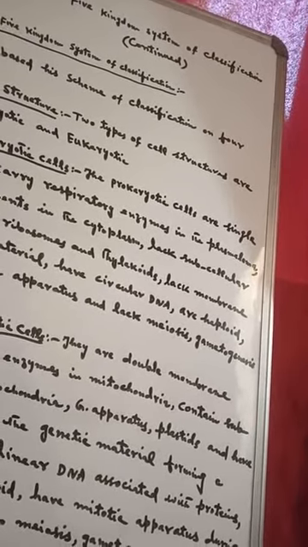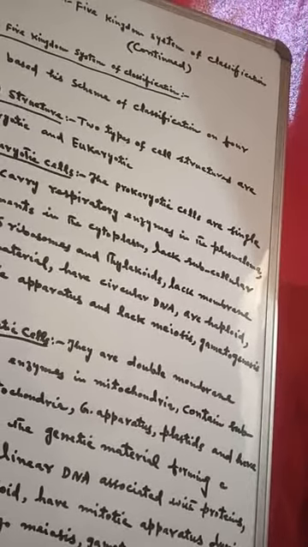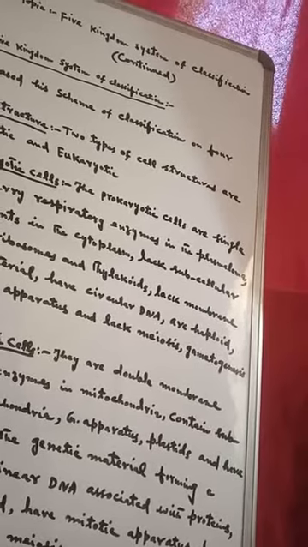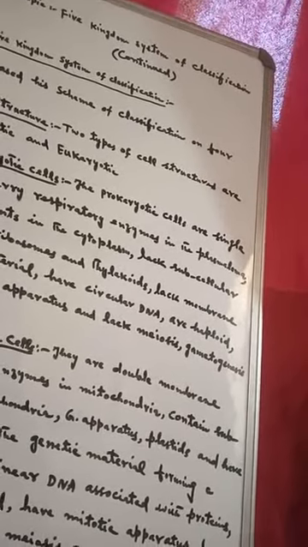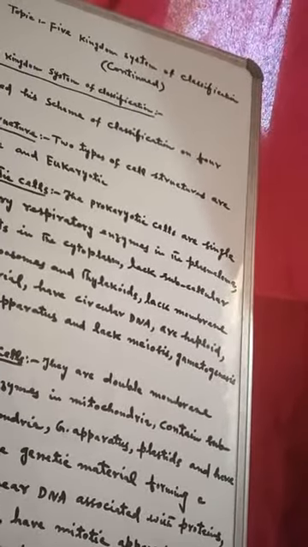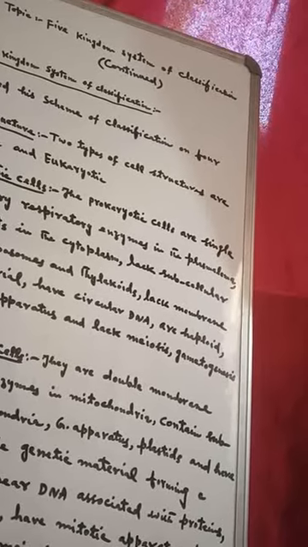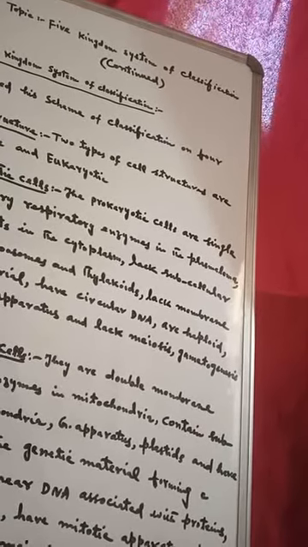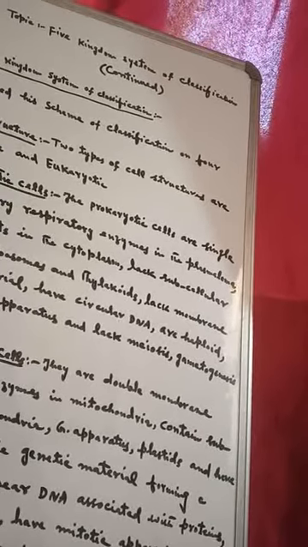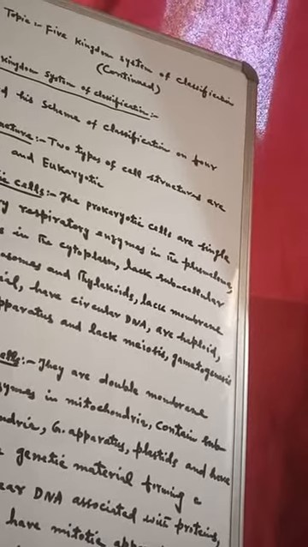Now the fourth factor on the basis of which this five kingdom system of classification was made was the phylogenetic relationships. Phylogeny is the evolutionary history of an organism.